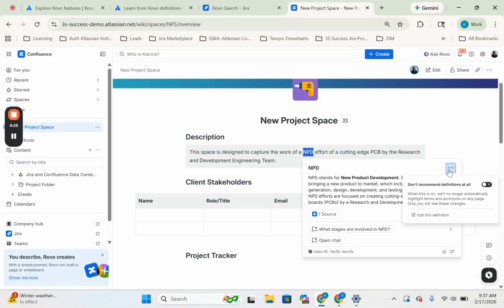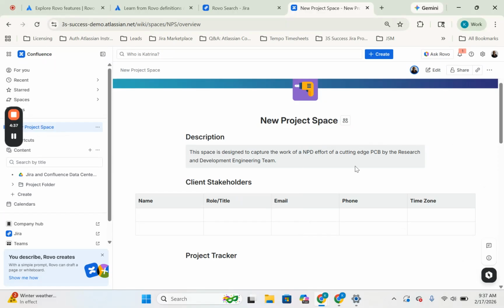Now, you can click on this ellipsis icon and you can edit this definition. So if you don't agree with this definition, you can come by and edit this at any point in time. Now, let's go ahead and highlight the term PCB and let's click Define.